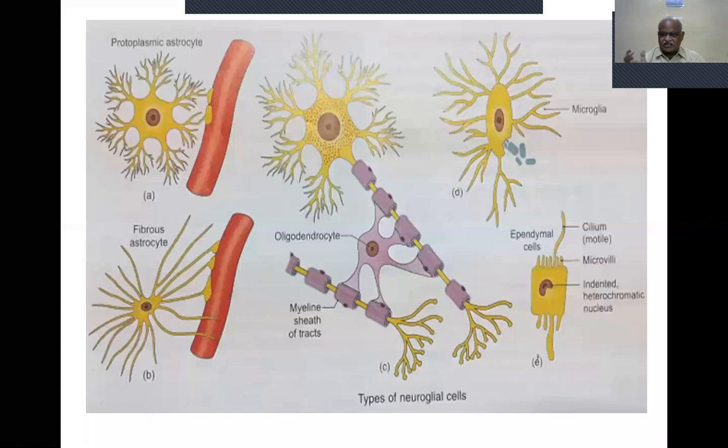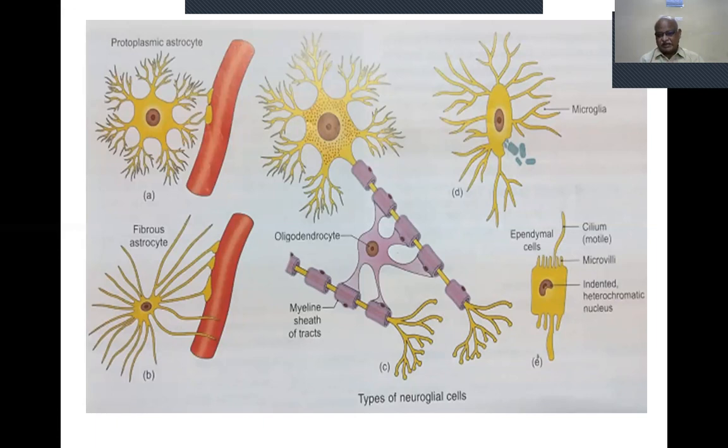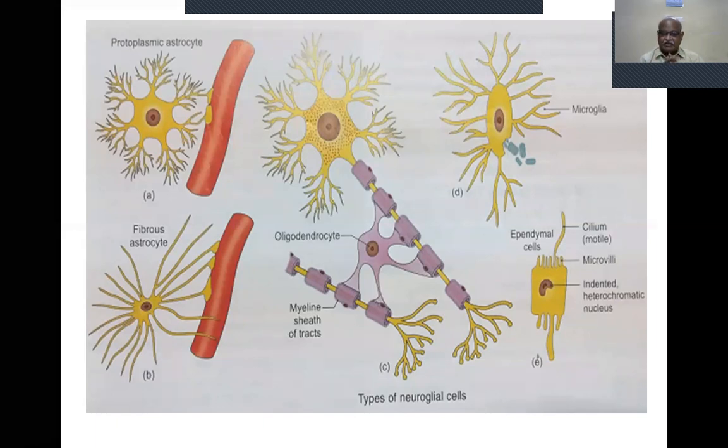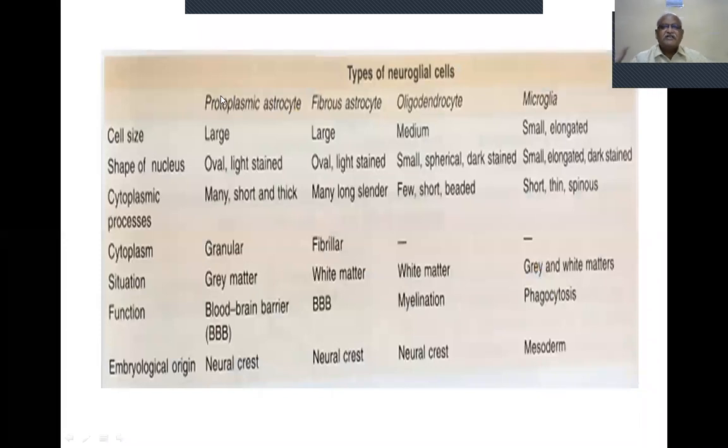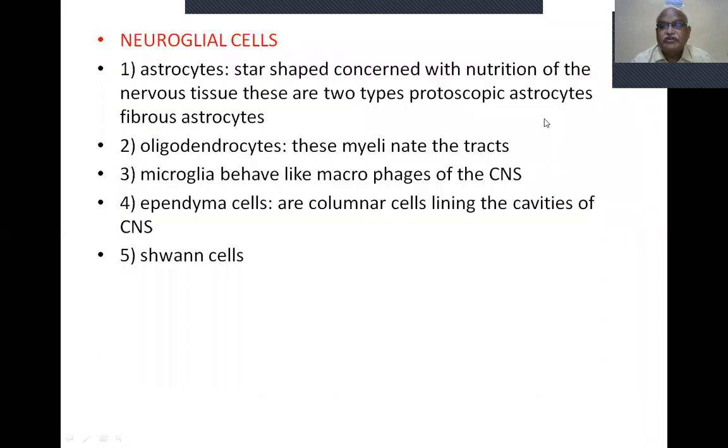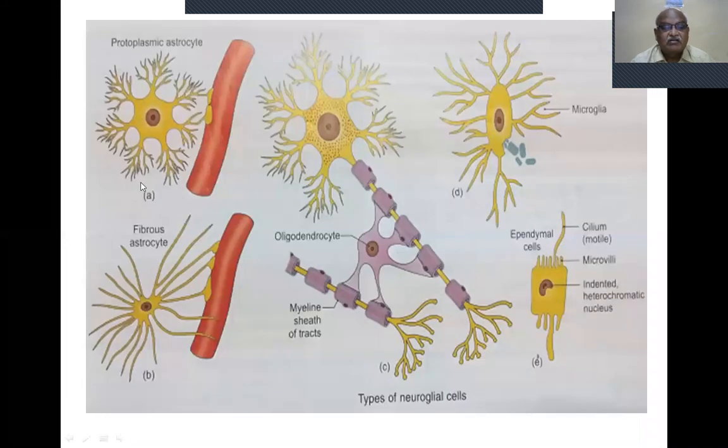So these neuroglial cells support the neurons. These neuroglial cells are not a single one. There are 5 types. Each type has cytoplasmic differences, nuclear differences, different locations where they are present, and different functions. They are all kept in tabular form. In this one, I show you the tabular form. This is the tabular form: types of neuroglial cells and characters. So protoplasmic astrocytes and fibrous astrocytes: cell size is large. Oligodendrocyte medium, microglia small. You see, these are large.